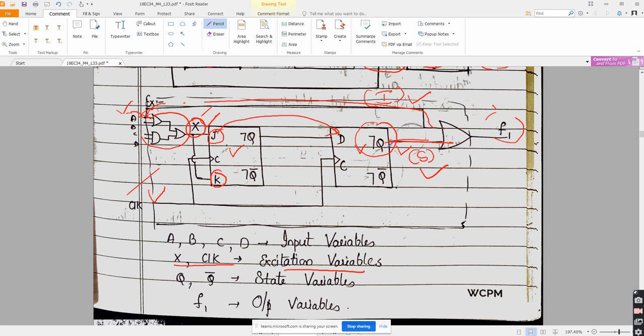What is the output variable? The output variable is Q and Q bar. You can even call them state variables. Sorry, the output variable is F1, whereas the state variables are Q and Q bar. Is that understandable? Yes, sir. Next.